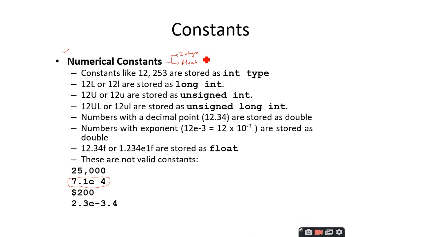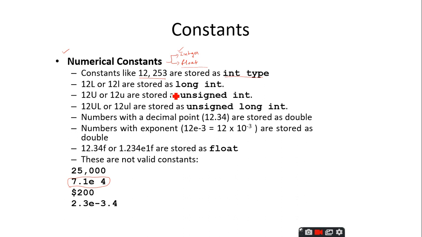Integer means they don't have the decimal value. They have numeric values, but they don't have decimals. Those types of values we call integers, whereas if the number has a decimal point, we call them float. So if you take 12,253, this is a constant and it is an integer constant.